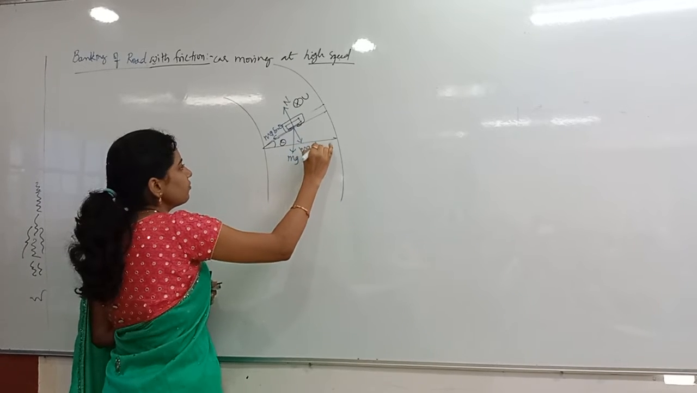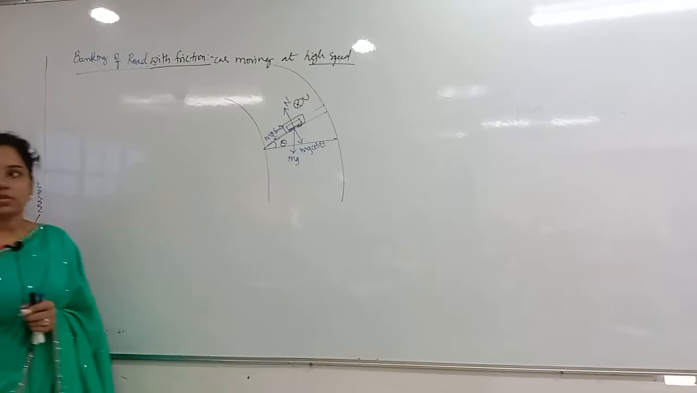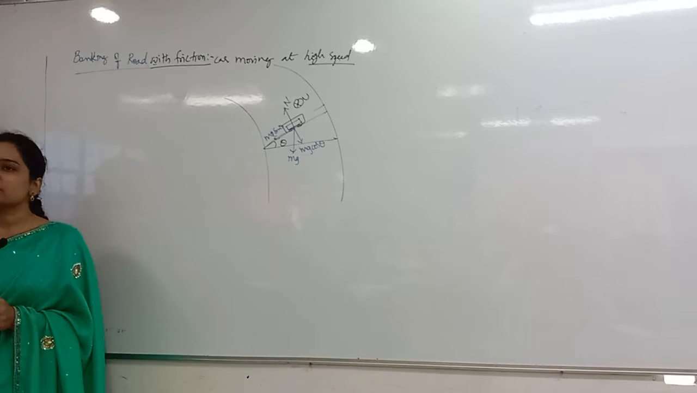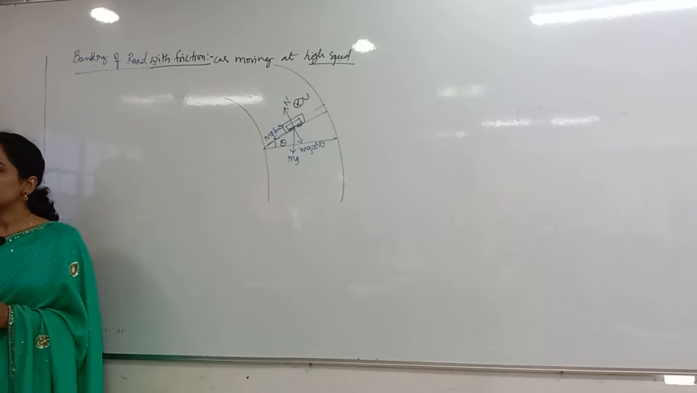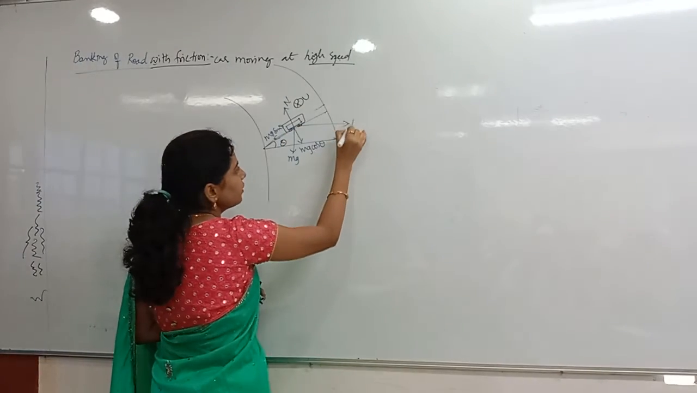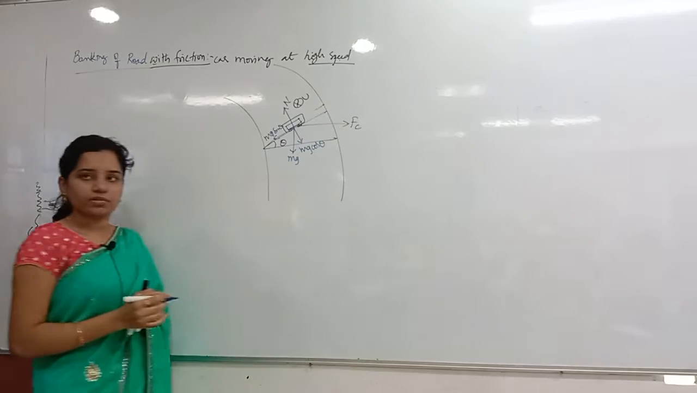And opposite to the inclination, mg cos theta. It is going at high speed, right? So in which direction will the centrifugal force act? Centrifugal force will act radially outwards, along the inclination, away from the center. So exactly in this direction, centrifugal force Fc is acting. Okay, clear.